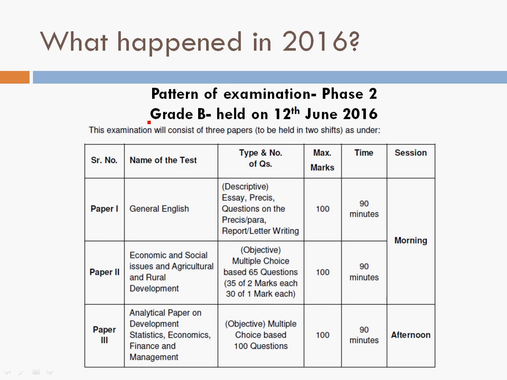Now if we talk about grade B, then apart from these two papers of English and ESI and ARD, there is a third paper which is called the paper on statistics, economics and finance and management. So there is an analytical paper on developmental economics, statistics and finance and management. It is again of 100 marks and 90 minutes duration. So two papers remain the same. This third paper is extra for grade B in the phase 2 of NABARD examination.